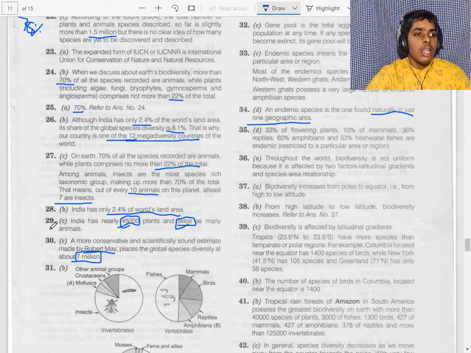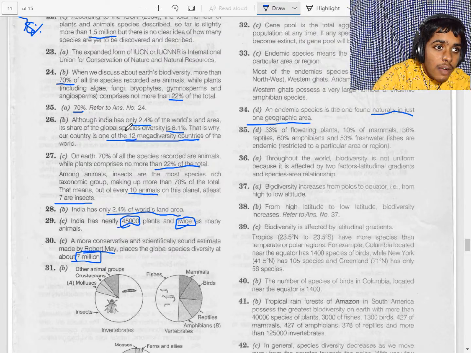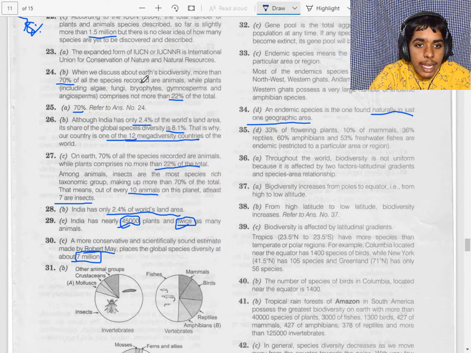Now the relationship between species richness and area for a wide variety of taxa appears as a rectangular hyperbola.